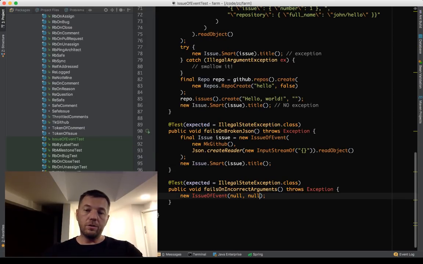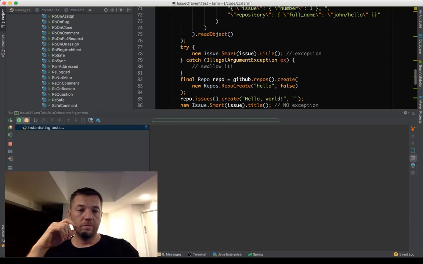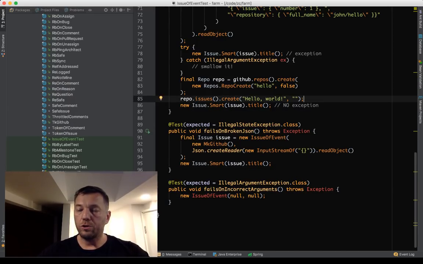So if I run it here, of course, we will get an illegal argument exception without even running any code, without calling any methods of this object. Let's run it and see. Yeah, the test passed, you see. So that's everything I wanted to show you.